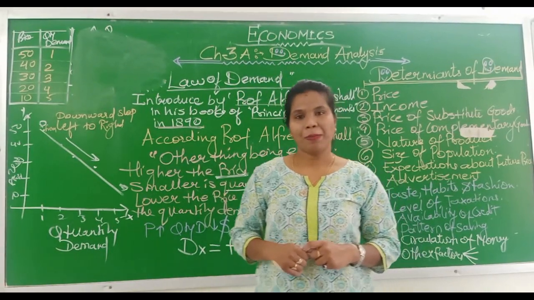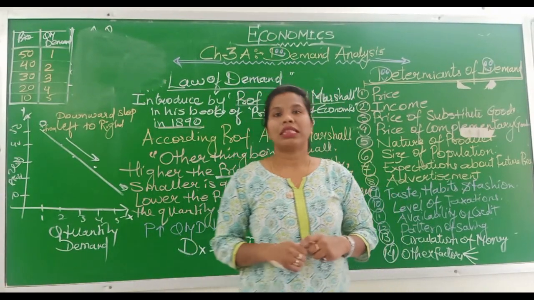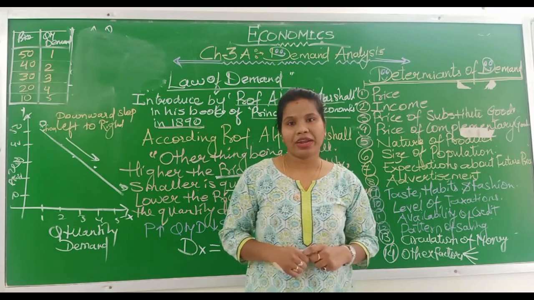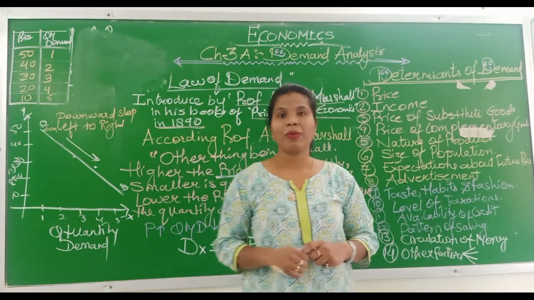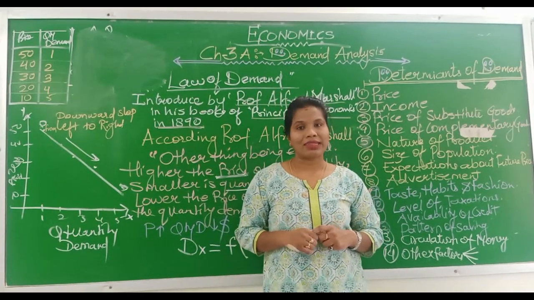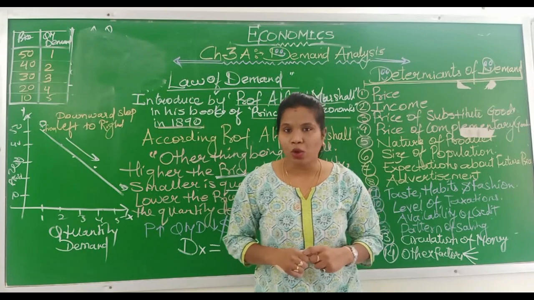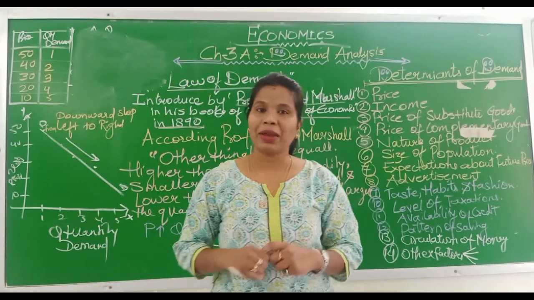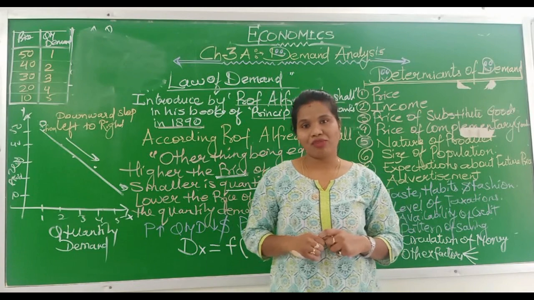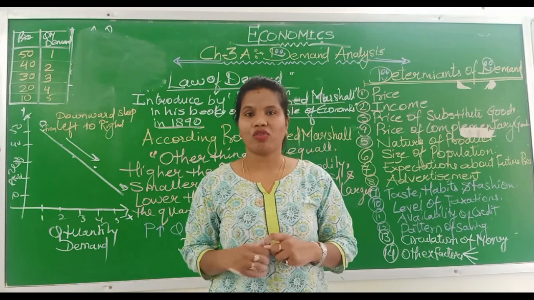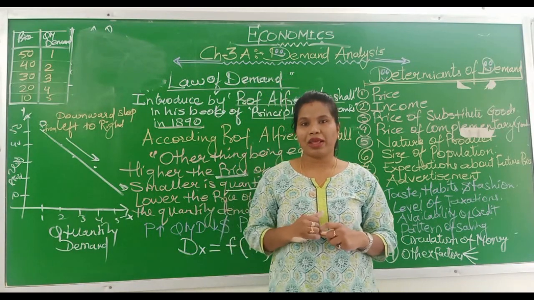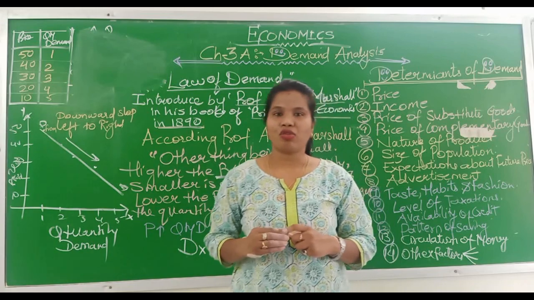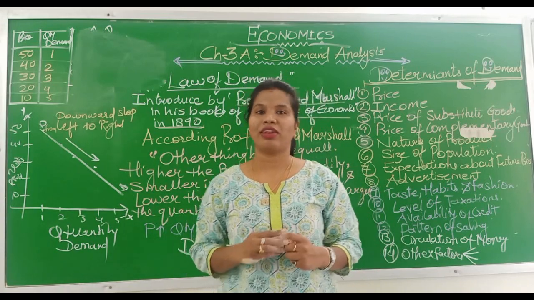That means, in simple words, kids, price and quantity demand have an inverse relationship. Other things remaining constant, the higher the price of the commodity, the less is the quantity demanded, and the lower the price, the larger is the quantity demanded.